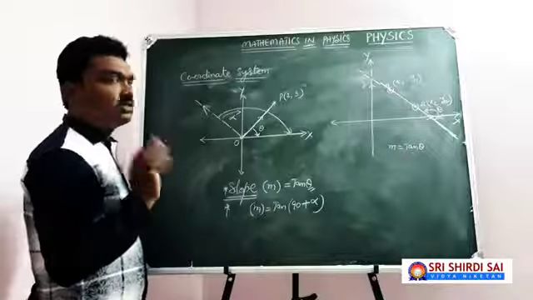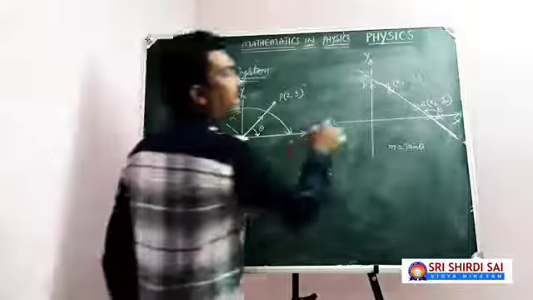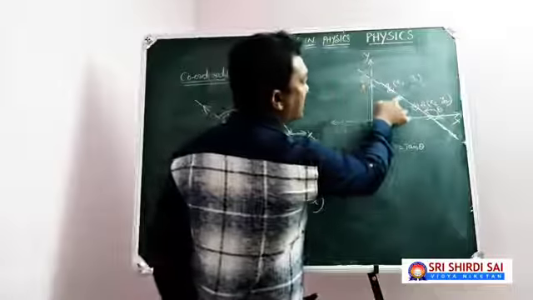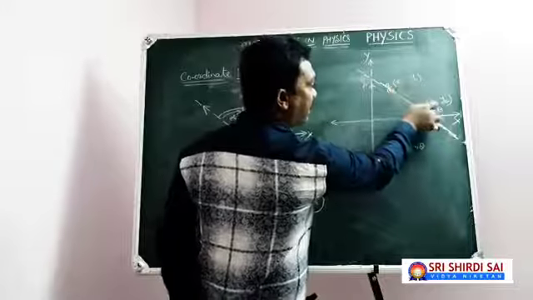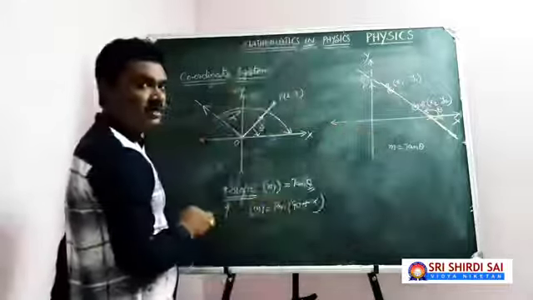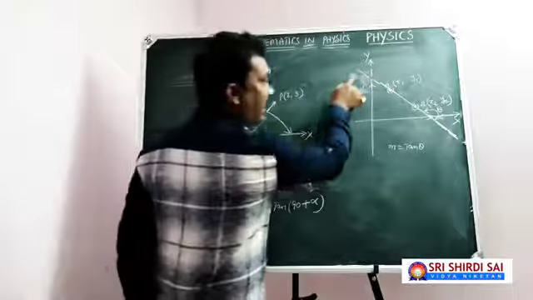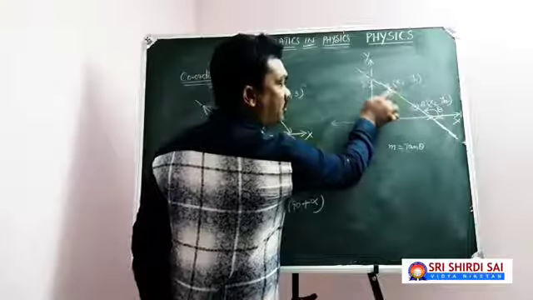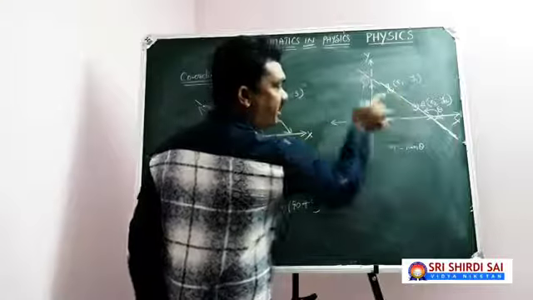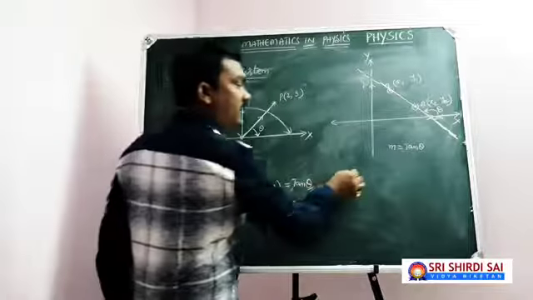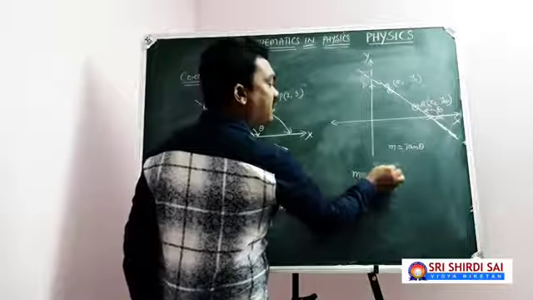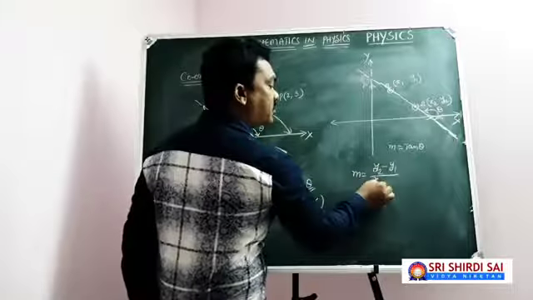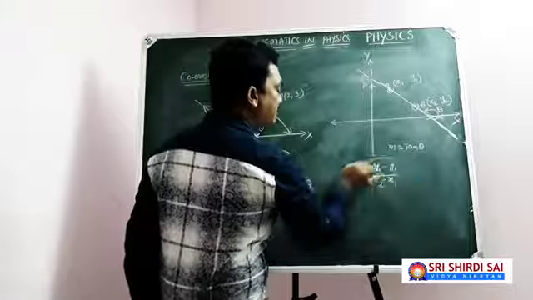Apart from this, what you need to understand is, if any line is passing through the given points whose coordinates are (x1, y1) and (x2, y2), I repeat, my line is passing through two given points A and B, then the slope of the line can be written as (y2 minus y1) by (x2 minus x1).